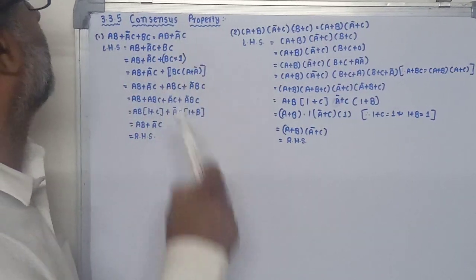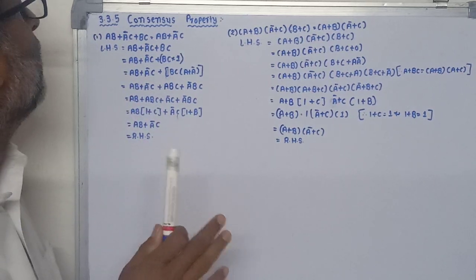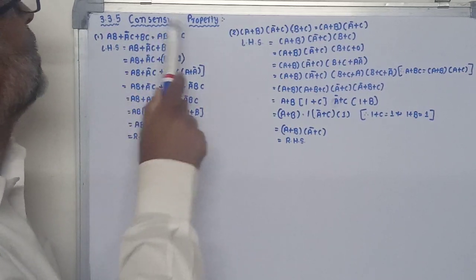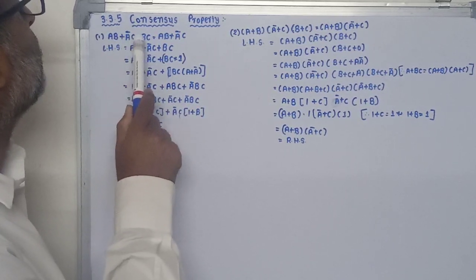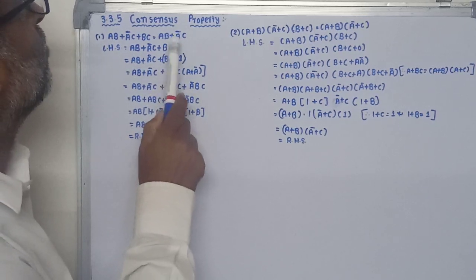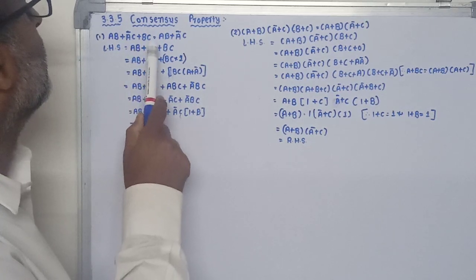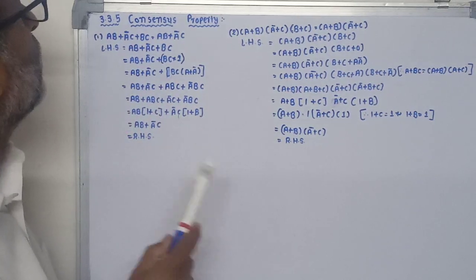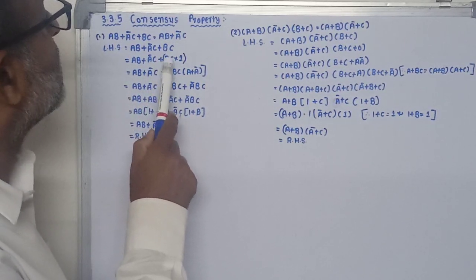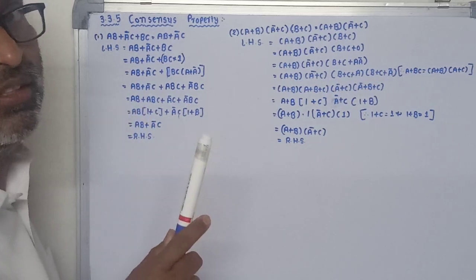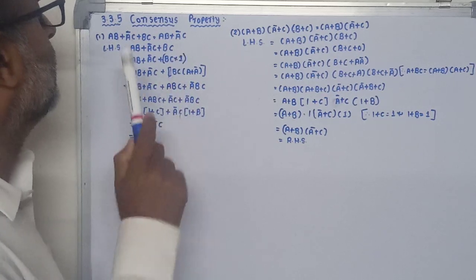Fifth consensus property. Here we are solving one example by using this property. AB plus A bar C plus BC is equal to AB plus A bar C. So LHS is equal to AB plus A bar C plus BC. We can write AB plus A bar C plus BC into 1, because here it is not written but it is present.